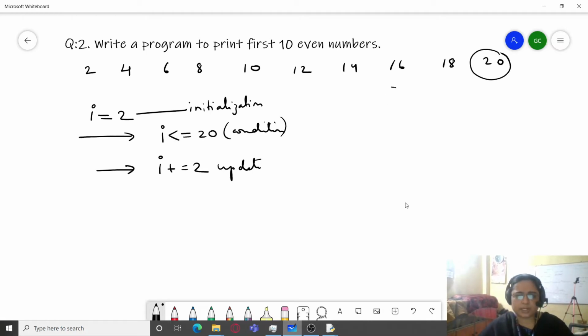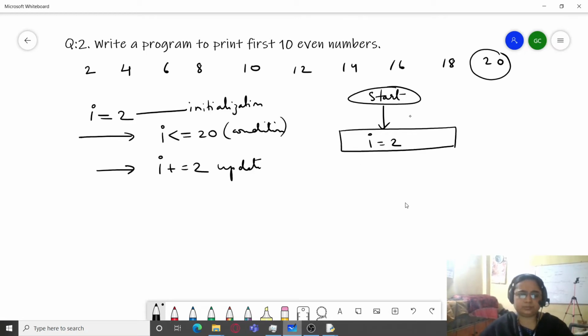Let's draw the flowchart. Start, initial statement, that is I equals 2. I less than equal to 20. Is it true? If the answer is yes, then we are going to print the value.